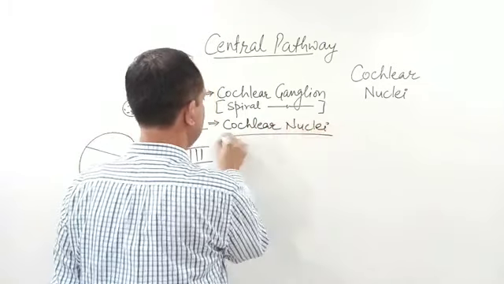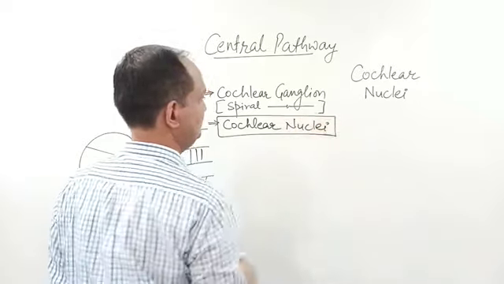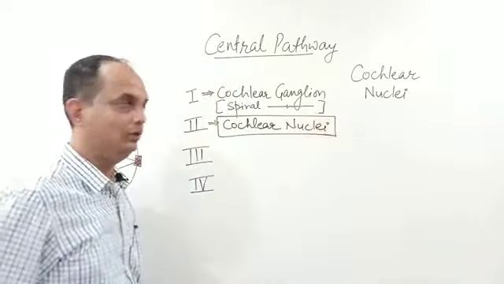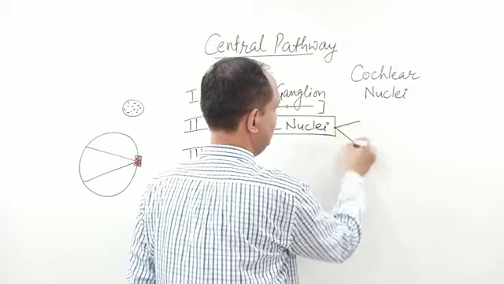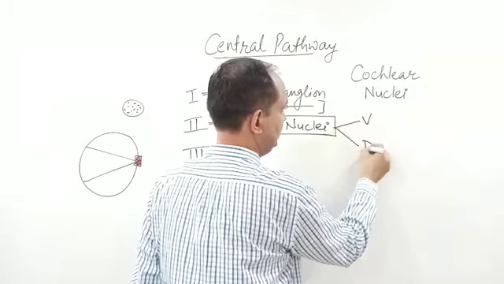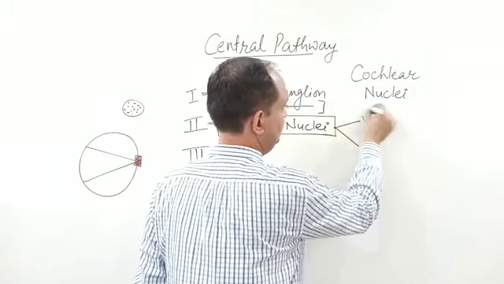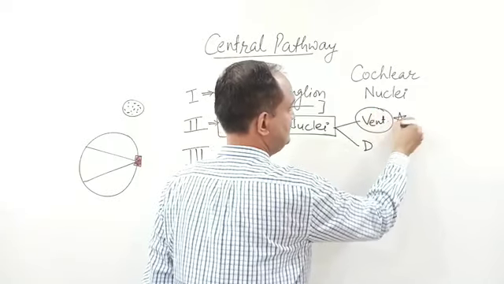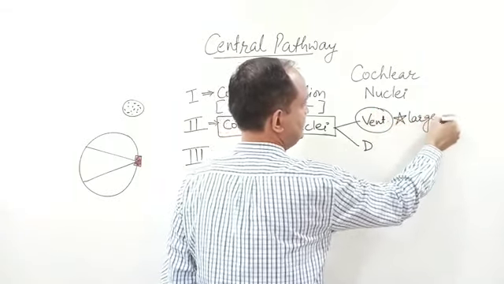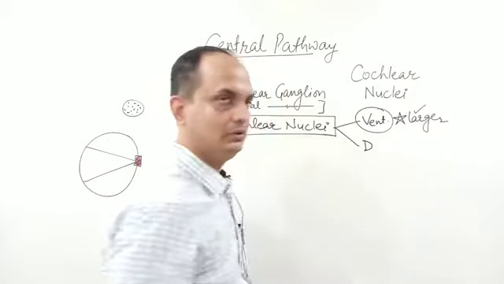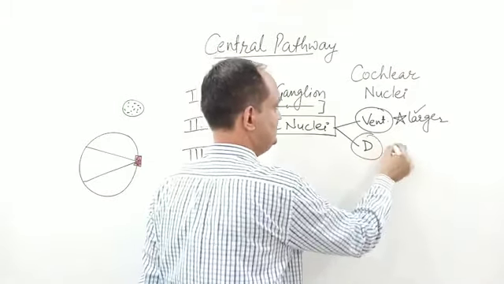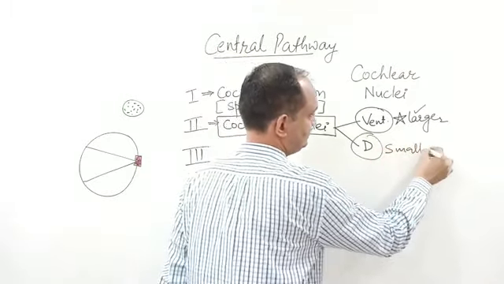Now this cochlear nuclei is present in the lower part of the pons, which are ventral and dorsal. The ventral nuclei is larger in size, and these are the main nuclei. The dorsal nuclei is smaller in size.